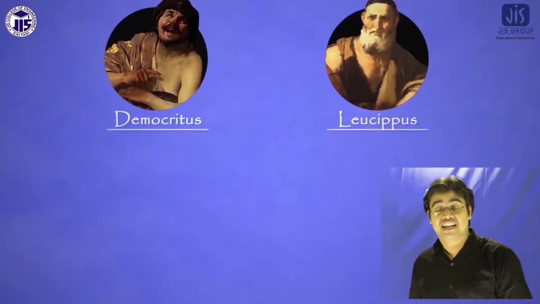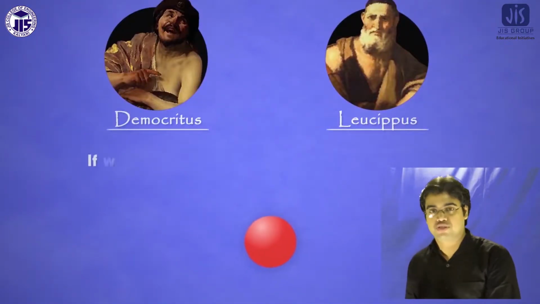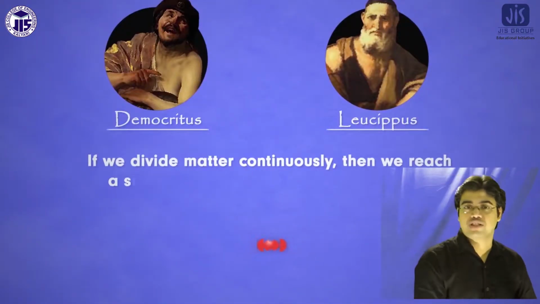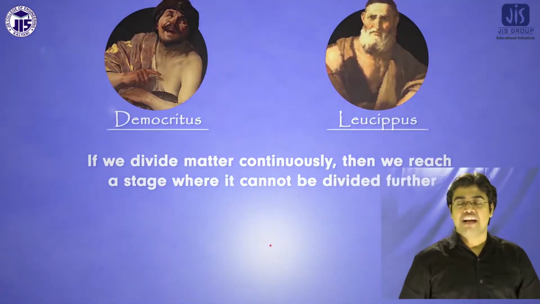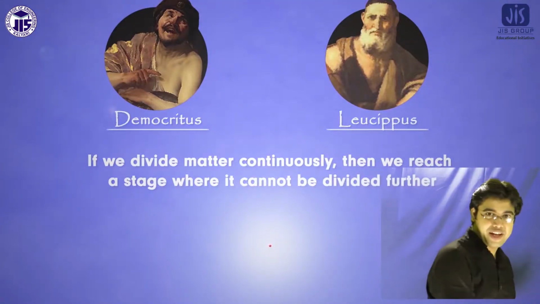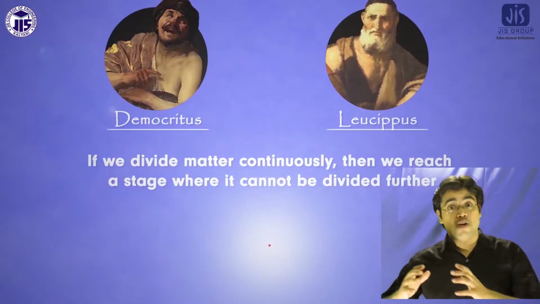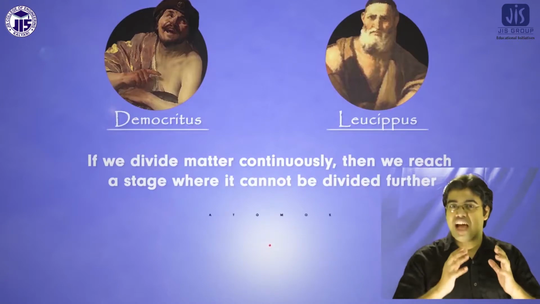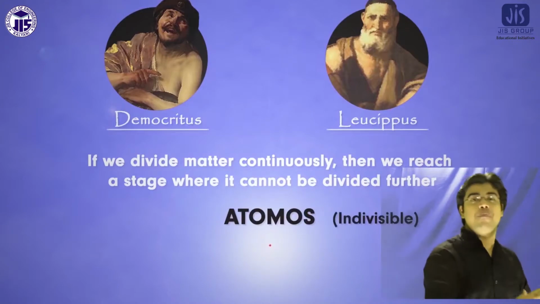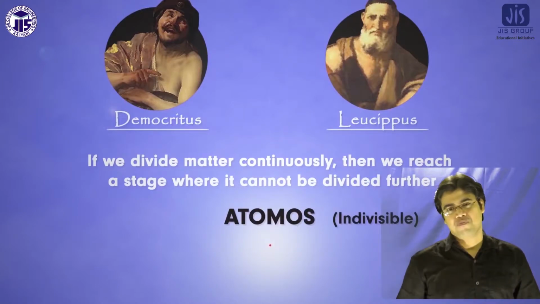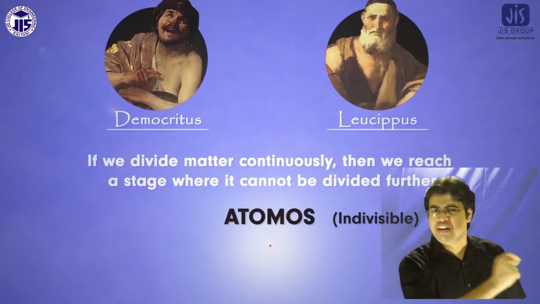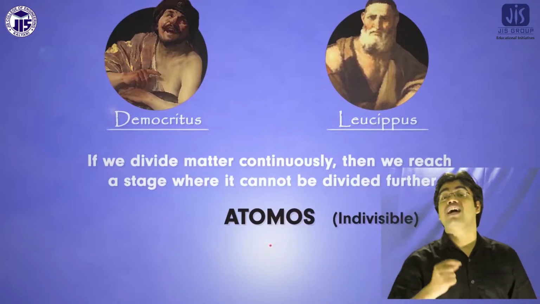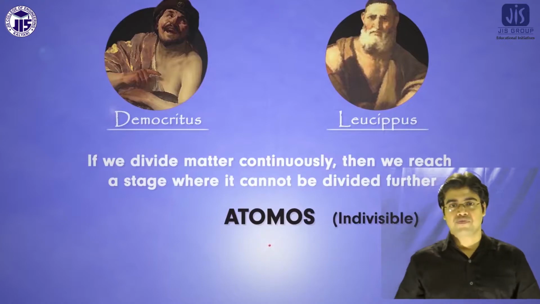After that, two great Greek philosophers came to the field and followed the same pathway that was followed by Maharishi Kanat. They also said that if we break down matter, there will be some tiny particles which we can't break further.